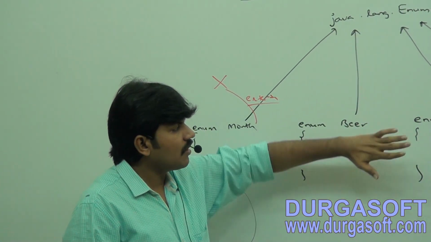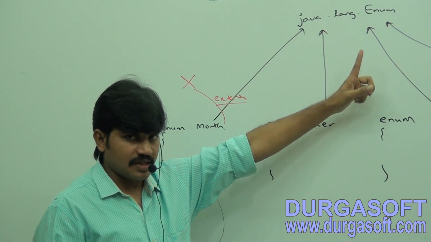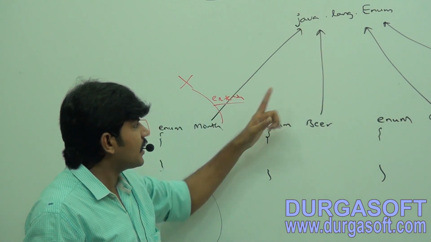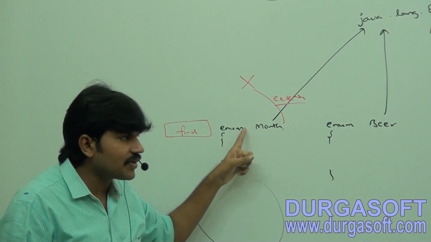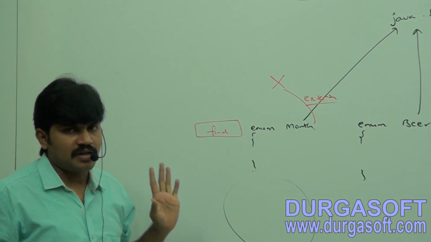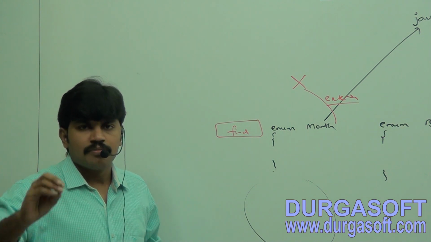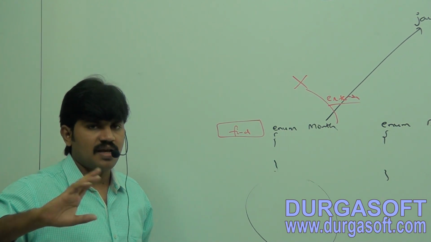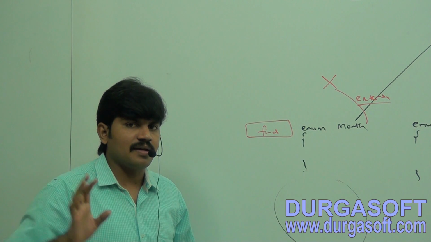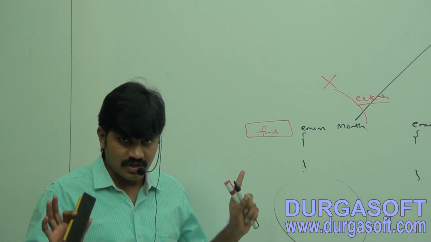That's why all enums should be direct child classes of java.lang.Enum. We can't extend any other enum because our enum is already extending java.lang.Enum. Next, every enum is always final implicitly, that's why we can't create a child enum. The extends keyword and inheritance terminology are not applicable for the enum. Is that clear for all of you?